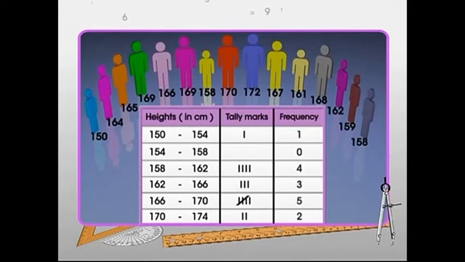Frequency distribution table thus simplifies the data and enables us to observe certain important features at a glance. The table so obtained is known as a grouped frequency distribution table.